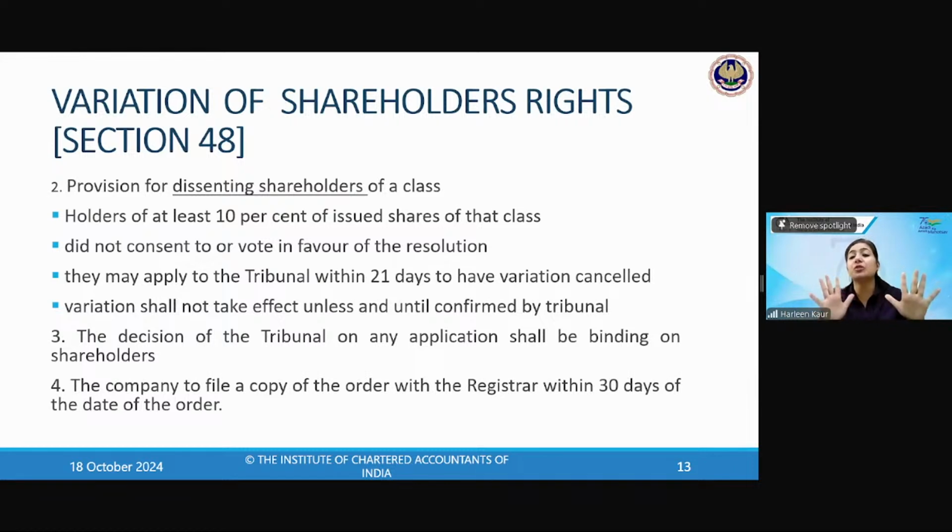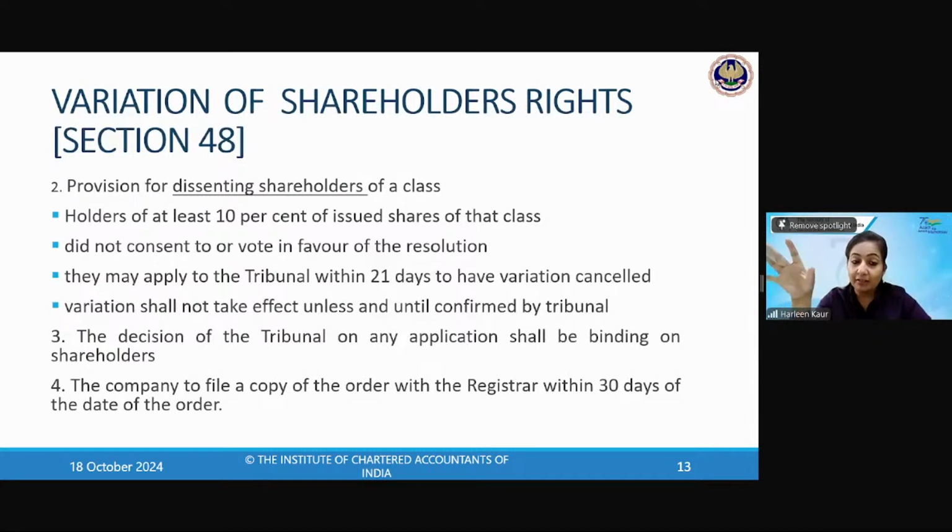So at least 10% of the issued shares of that class. In whose shares were we making the variation? Class A shares. Now, if at least 10% of the issued shares of that respective class did not consent or did not vote in favor of the resolution, then what is the choice available to them? Within 21 days of such variation, say for example, if I made the variation on 1st of January, then by 21st, they can go to the tribunal and say, look, we are not happy with this variation, and the variation will not take place until the tribunal confirms.